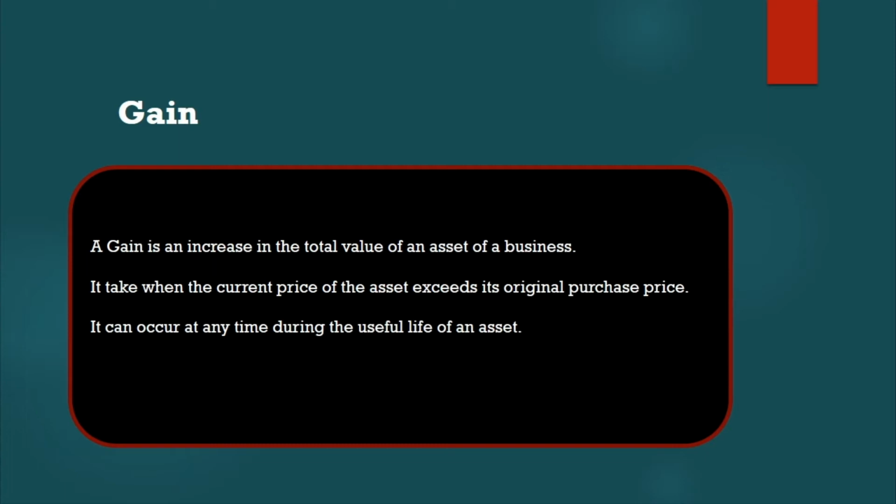That means, for example, today I purchase one land for 10 lakh. Tomorrow it exceeds the purchase price, so it goes up to 15 lakh. So it is a gain. The gain is not limited to a particular time; it can happen any time during the useful life of the asset. Okay, this is the gain.